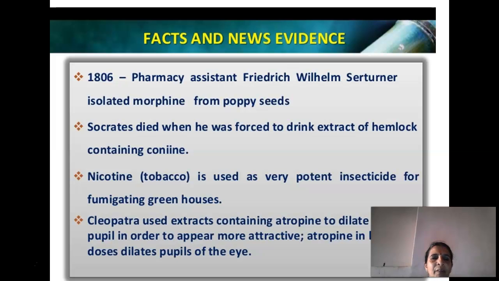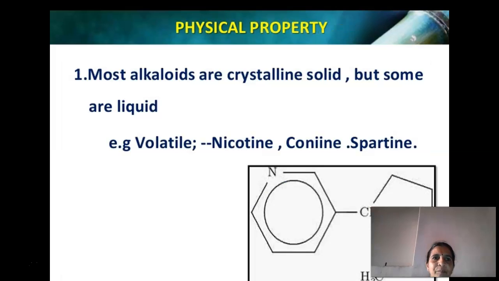Tobacco is a common narcotic alkaloid plant which contains nicotine, used as a very potent insecticide for fumigating greenhouses. Cleopatra used an extract containing atropine to dilate her pupils in order to appear more attractive. Atropine in low doses dilates the pupils of the eye. So these are some of the facts and new evidences for alkaloids.